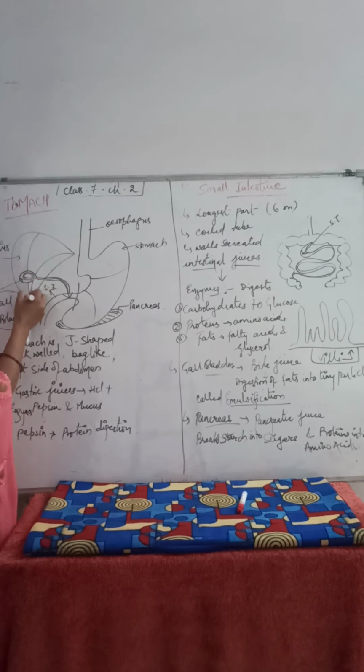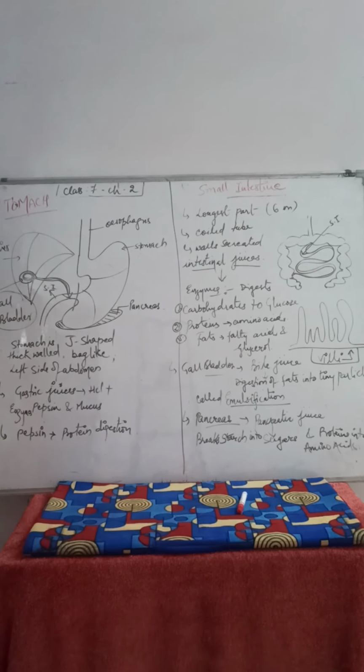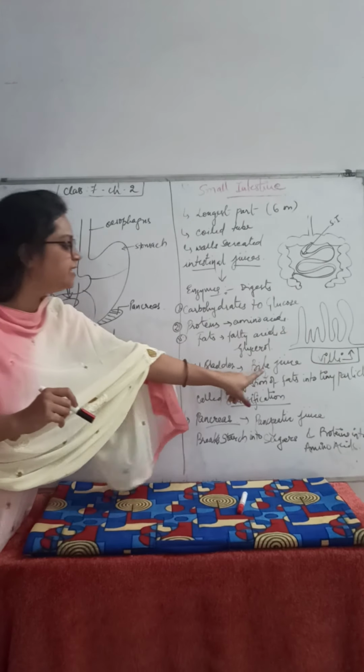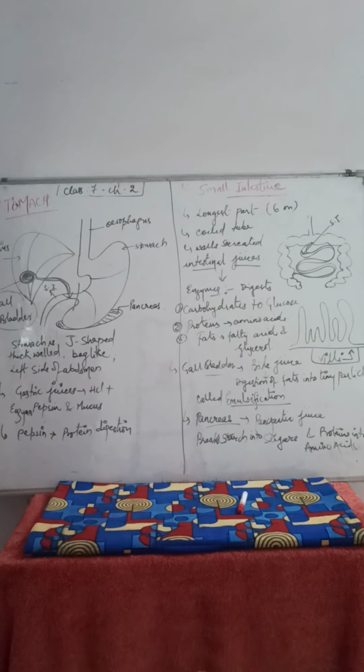The liver is the largest gland. The liver contains a small bag-like structure known as the gallbladder. This gallbladder holds a juice known as bile juice. The nature of the bile juice is alkaline. The bile juice is produced by the liver and stored in the gallbladder, and it is basic in nature, not acidic, it is alkaline.